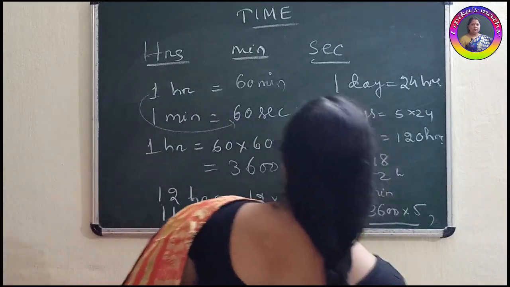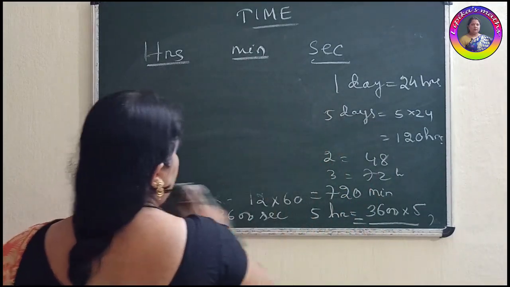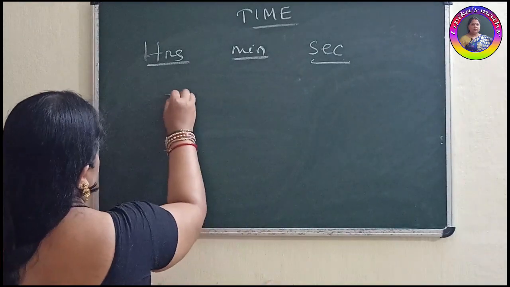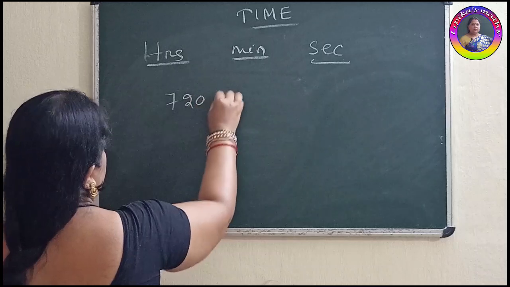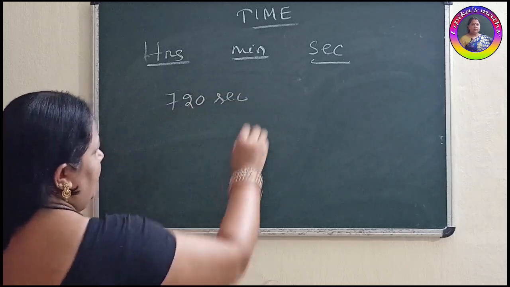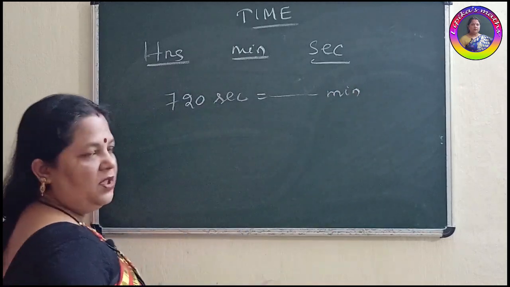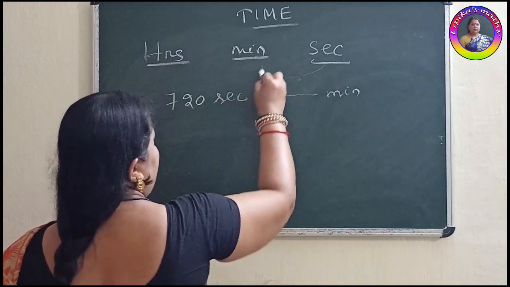If the question is asking for seconds to minutes, you will change it. Clear? Suppose 720 seconds equals dash minutes. What to do? You are changing seconds to minutes.